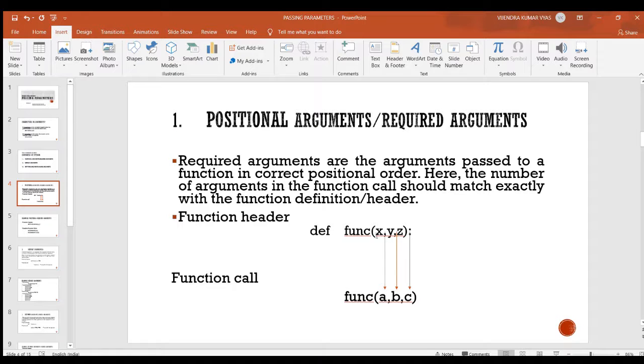So here the position of x is 1, so the position of argument a must be 1, and the position of y is 2, so the position of b must be 2, and the position of z is 3, so the position of c must be 3. Means x will map to a, y will map to b, z will map to c.